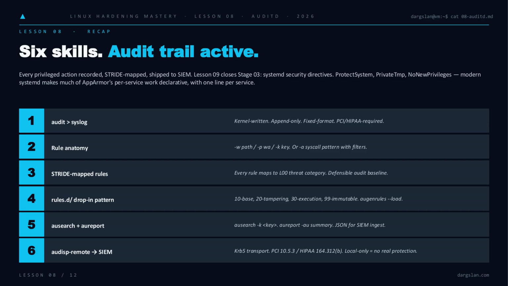AppArmor prevents. Auditd records. Next, Lesson 9 closes Stage 03 with systemd, where ProtectSystem, PrivateTmp, and NoNewPrivileges make much of that per-service hardening declarative, one line at a time.